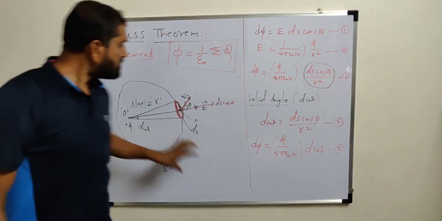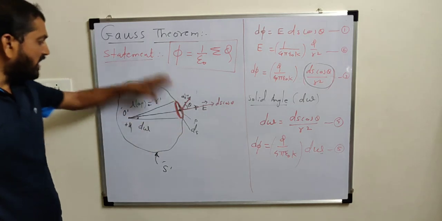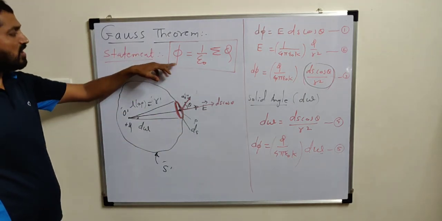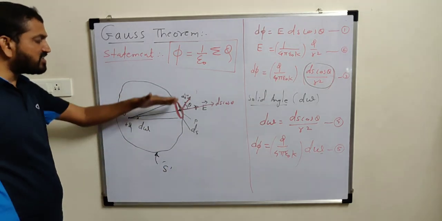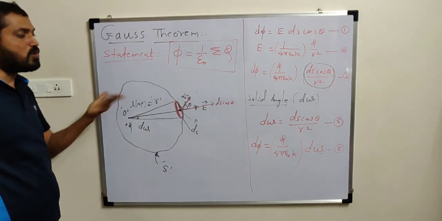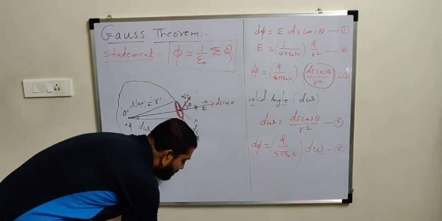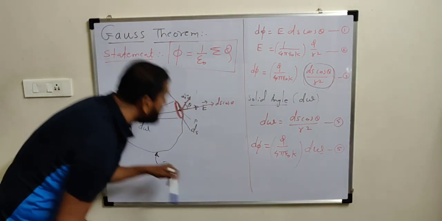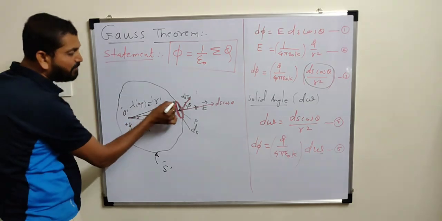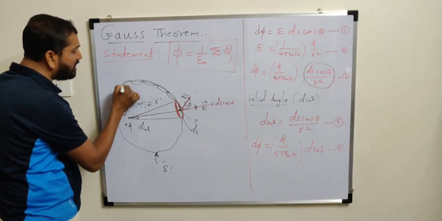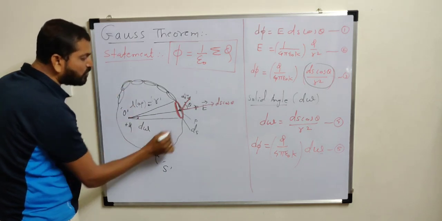Now one more step is left here. This is the electric flux of this small area only, not the entire area. Gauss theorem states the total flux over any closed surface. We are interested in finding flux over the entire area. So what to do? Imagine this total area is divided into small elements: first element, second element, third element, fourth element, fifth element, and so on up to infinity.